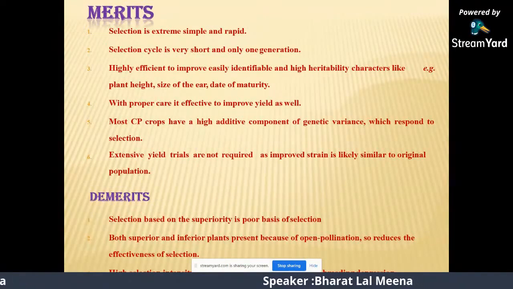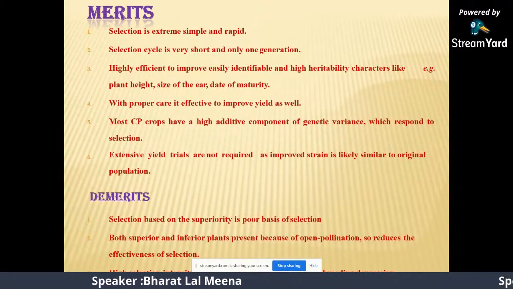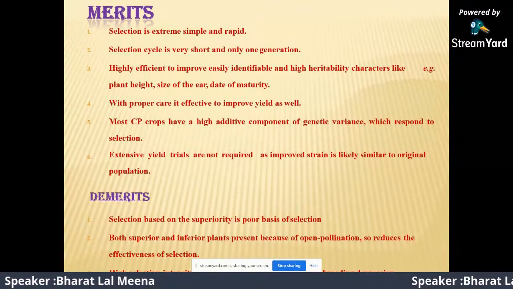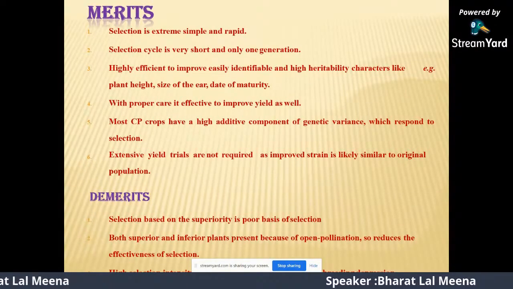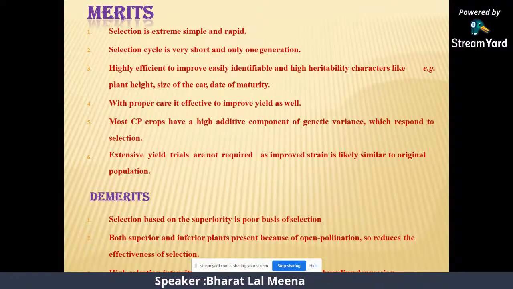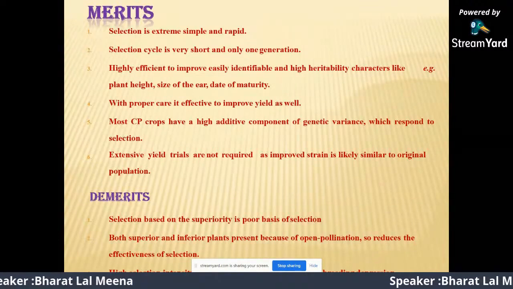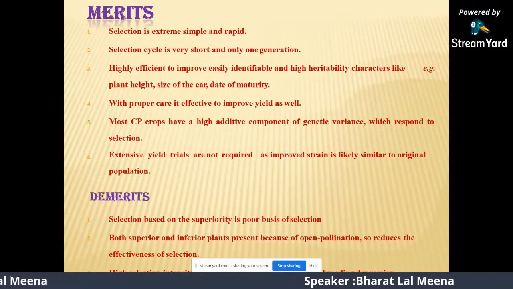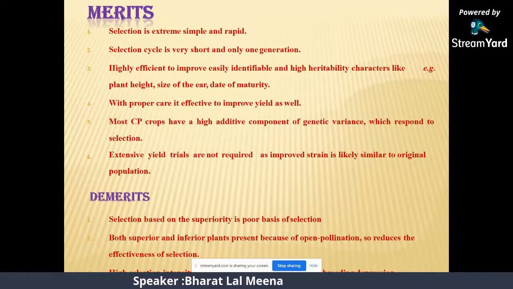The merits and demerits of mass selection. Merits: selection is extremely simple and rapid, and the selection cycle is very short, only one generation. It is highly efficient for improving easily identifiable, highly heritable characters like plant height, size of ear, and date of maturity.